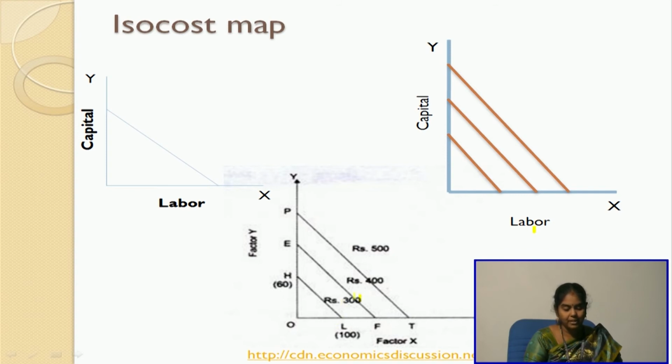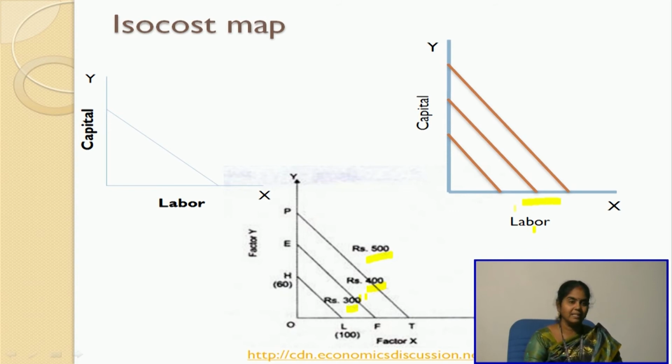So, with every cost combination, let us say for 300 you have a particular line, for 400 the ISO cost line shifts parallelly upwards, and when you want the cost combination at 500, the ISO cost line again shifts parallelly upwards. So, these ISO cost lines put together are called the ISO cost map.